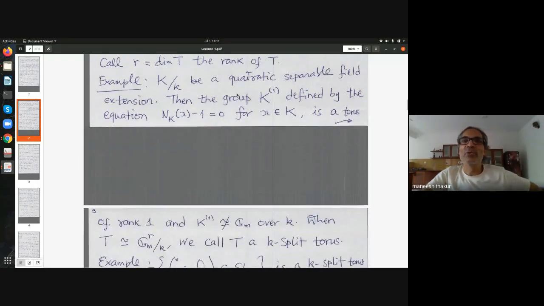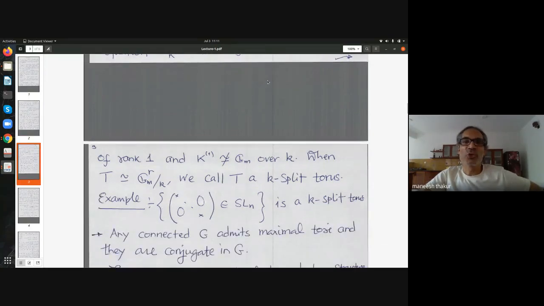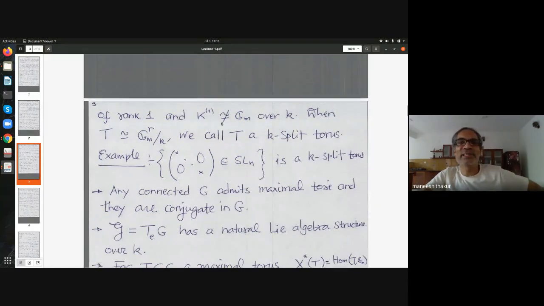In fact, here I can remove this quadratic condition. I just take a separable field extension of some degree and take the same equation and look at the norm one elements, the variety of norm one elements there. That's an algebraic group, and that can be shown to be a torus. So in this case, if I take a quadratic extension, then the norm one elements will give me a one-dimensional variety. So this is a nice exercise that this variety, this torus, is not isomorphic to G_m over K. But if you base change to, in fact, capital K, you will see this is isomorphic to G_m.